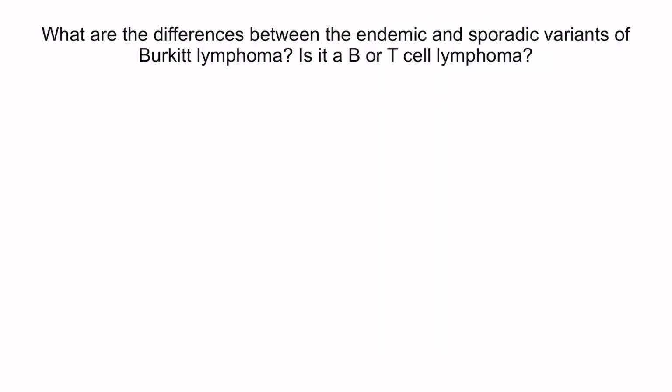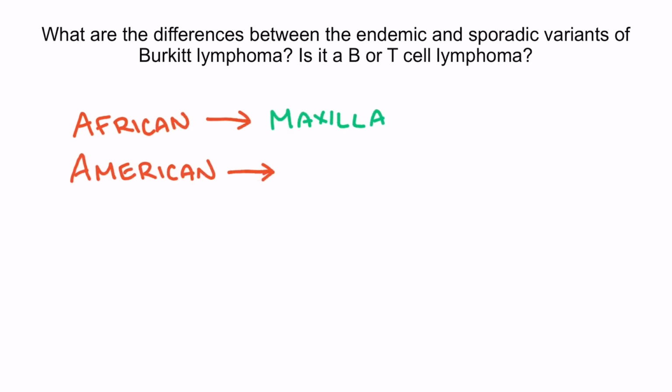Let's look at a question now. What are the differences between the endemic and sporadic variants of Burkitt lymphoma? Is it a B or T cell lymphoma? There are two variants of Burkitt lymphoma, the African or endemic variant and the sporadic variant. The African variant most commonly involves the maxilla or jaw, whereas the American variant involves abdominal organs. The African variant is more commonly linked to Epstein-Barr virus infection than the sporadic forms.